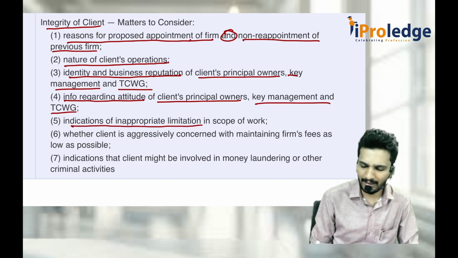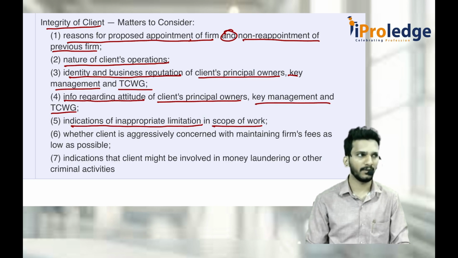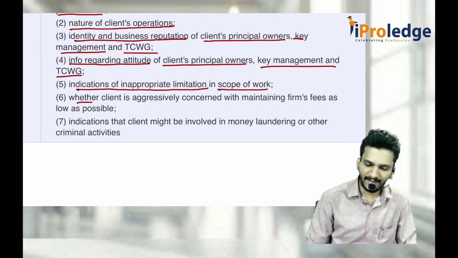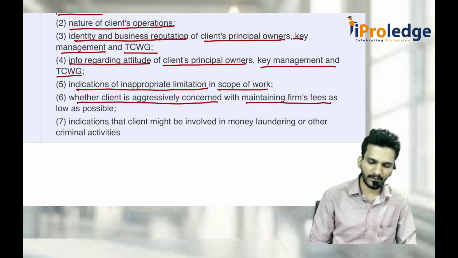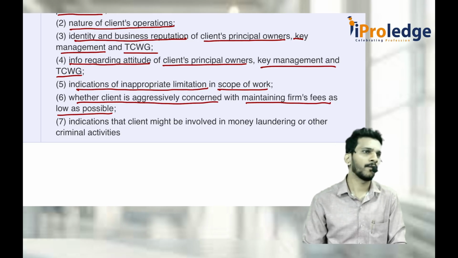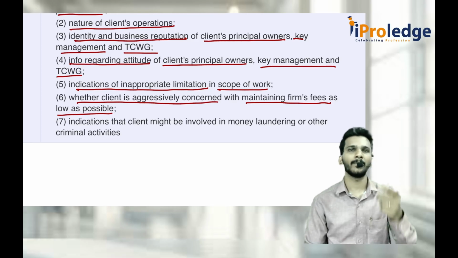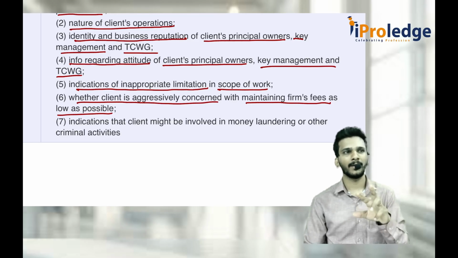Indications of inappropriate limitations on the scope of work. They're trying to tell you, sir, don't come today, sir, complete the entire audit within 2 days. Unnecessarily, inappropriately, they're trying to impose some limitations. Then you should rethink. Whether a client is aggressively concerned with keeping the firm's fee as low as possible. Sir, I quoted 10 lakh rupees as fees, but he told me, sir, we can give only 1 lakh rupees. If you want, you can do only 10% of the work, I don't have any problem, but just give me the report. That means he's trying to keep fees as low as possible, because there are 2 possibilities.